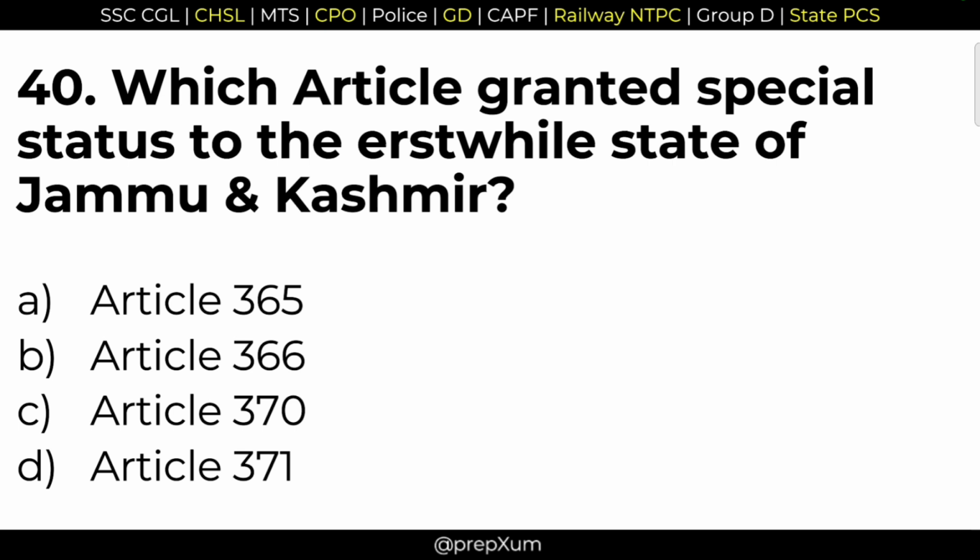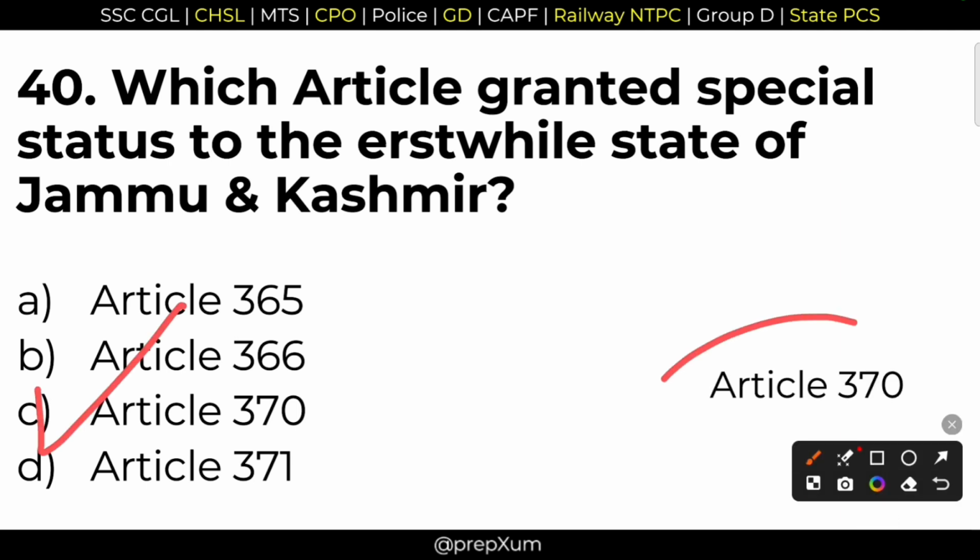40. Which article granted special status to erstwhile state of Jammu and Kashmir? Right answer, option C. It no longer exists. It was revoked. Right answer, option C, Article 370.